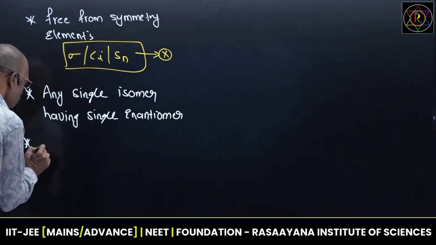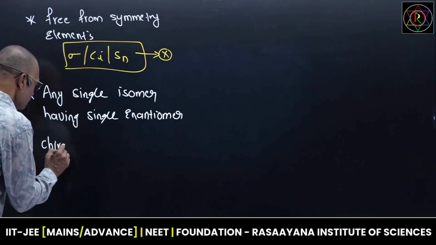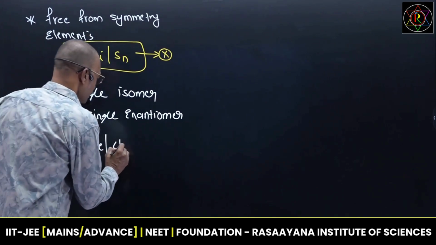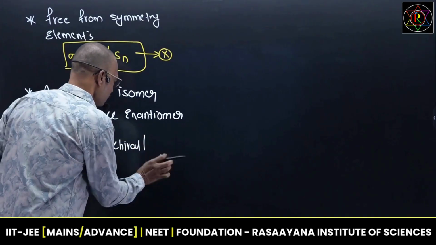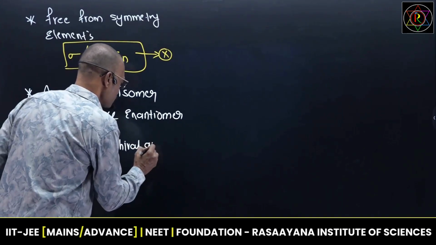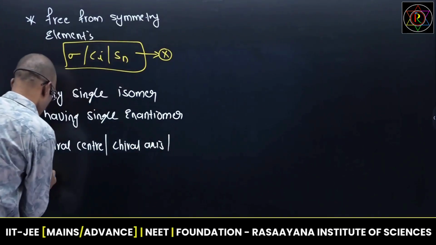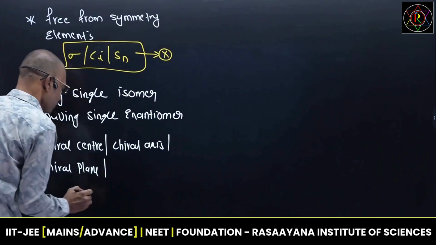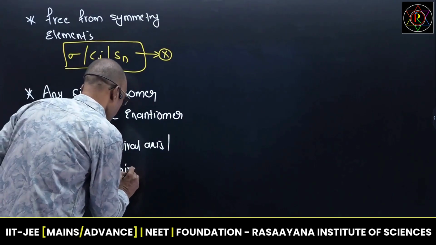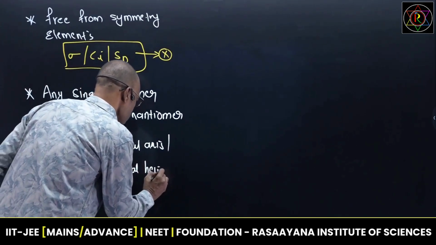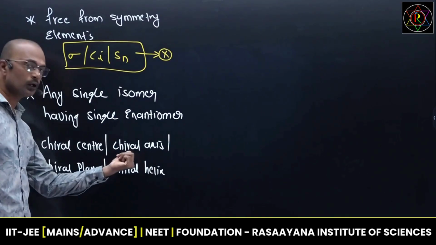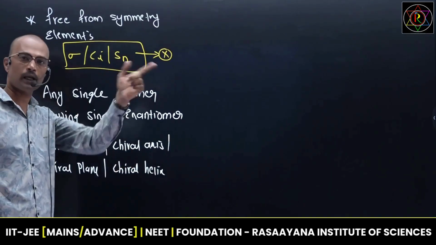In order to show enantiomerism, a molecule requires a chiral center, or a chiral axis. Anyone is required. They may carry a chiral plane, otherwise they carry a chiral helix. So in this one, the common word is chiral. If any molecule has chirality, then that molecule is said to be optically active.